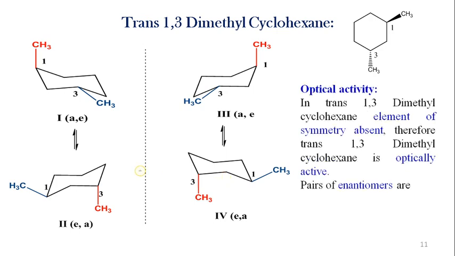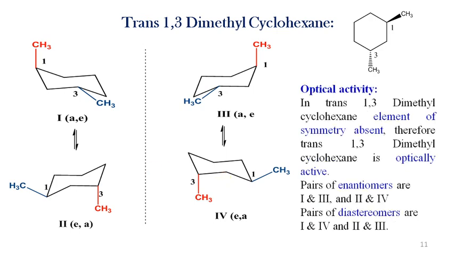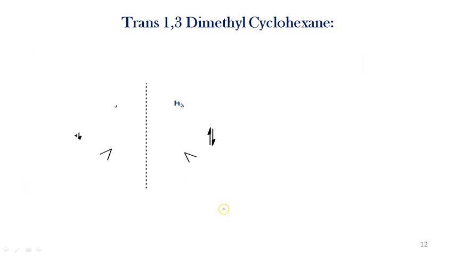Then optical activity: the element of symmetry is absent in trans 1,3 dimethyl cyclohexane, and therefore it is optically active. These are the pairs of enantiomers, that is, first and third is a pair of enantiomers, and second and fourth is a pair of enantiomers.